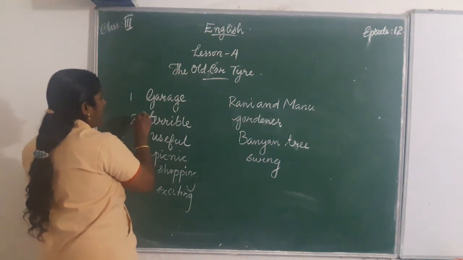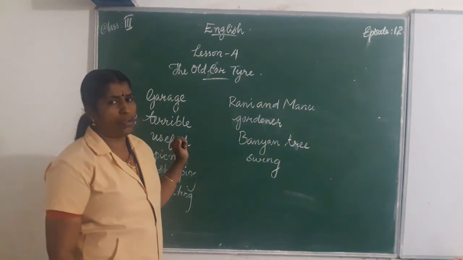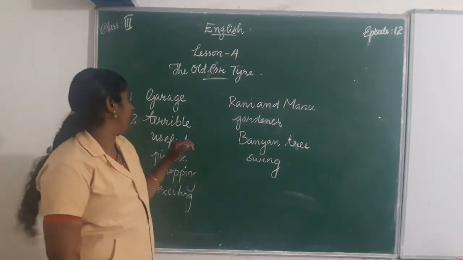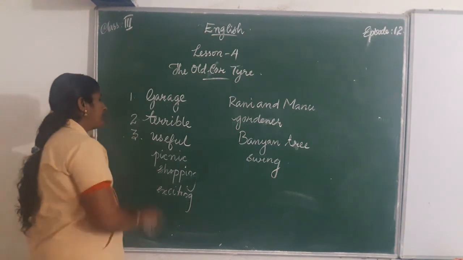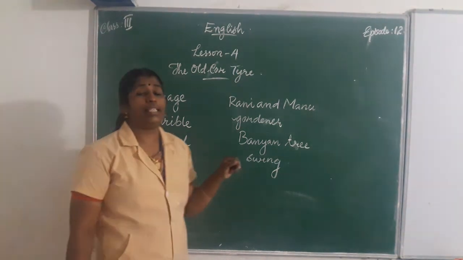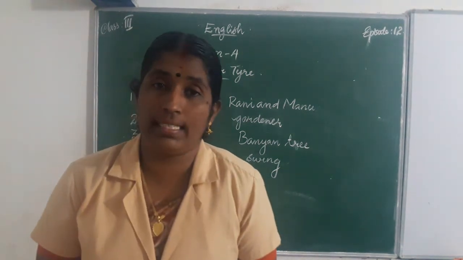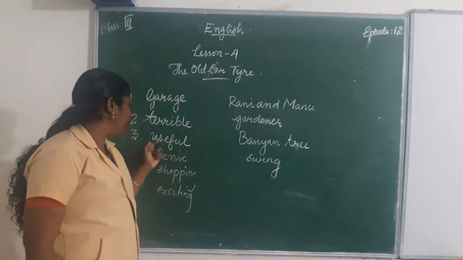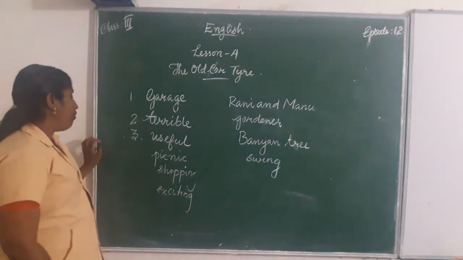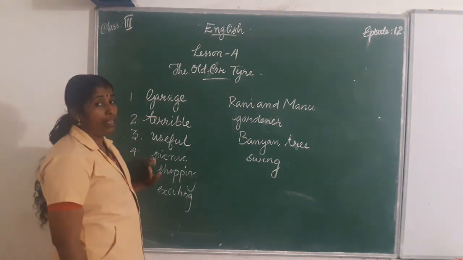Second one is terrible. Terrible means it is very painful. Third one, useful. Useful means it can be used for us, for many purposes. Fourth one is picnic. Picnic means tour, trip.